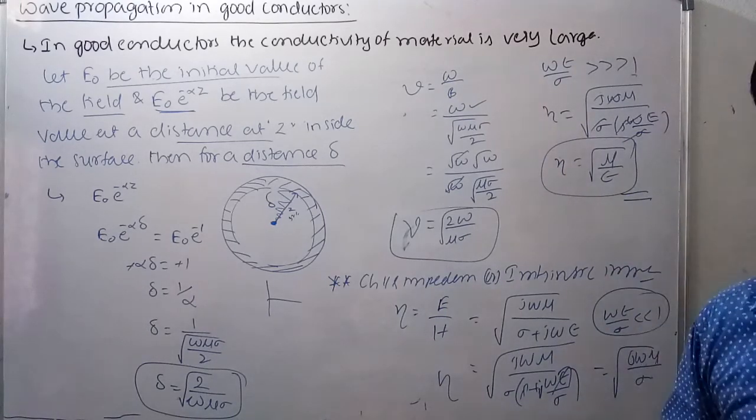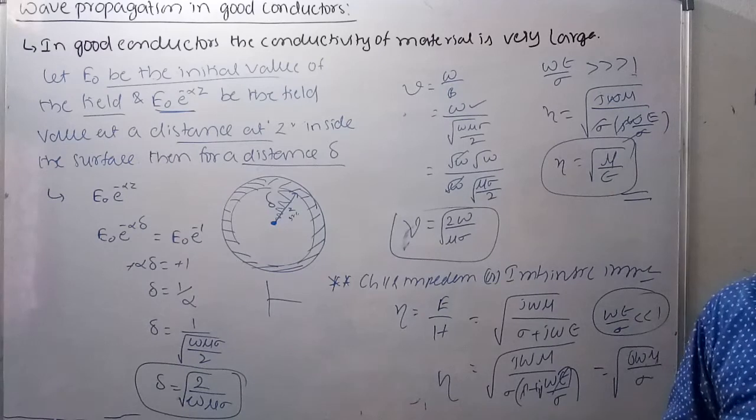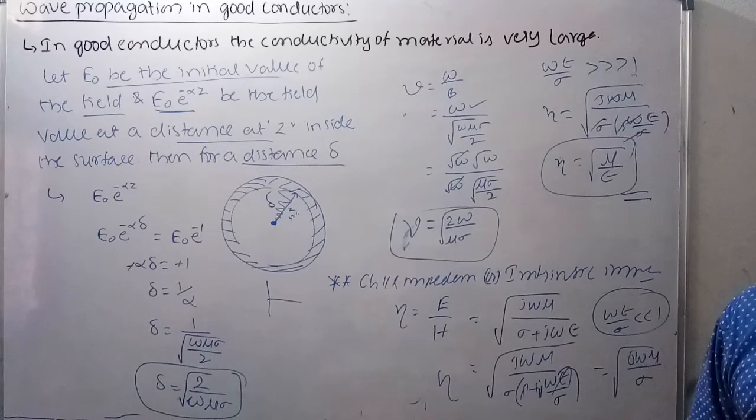All of you understood? Characteristic impedance means it is the ratio of the amplitudes of electric and magnetic fields in a uniform plane wave. Okay, thank you.